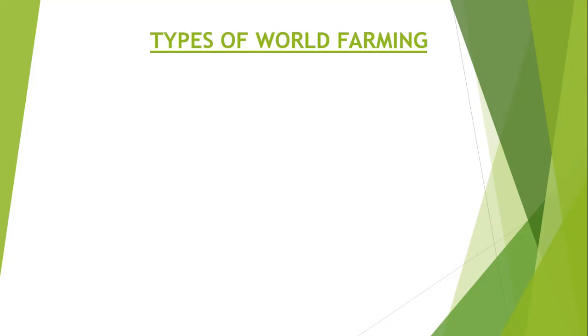So I just want us to continue from where we ended in our previous lesson, where we started looking at world farming. So in today's lesson, I want us to look at the different types of farming that we find across the world. Now, one thing I want you to understand about the types of farming that we're able to find in different parts of the world is that there are two main categories. That is, farming can either be arable, which is also known as crop farming, or it can be pastoral, which is also known as animal rearing farming.